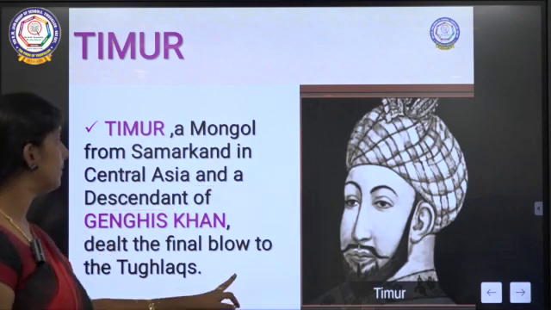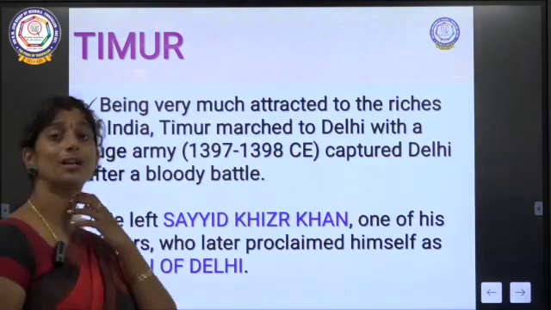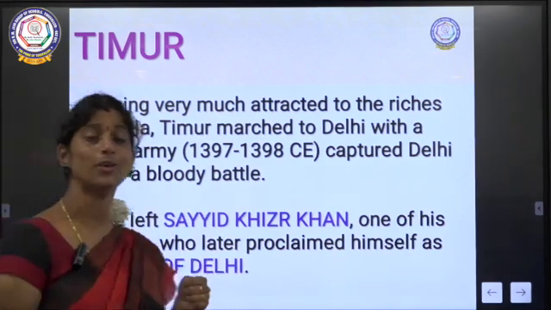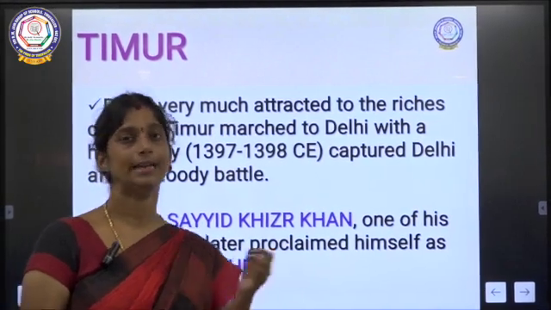He was very much attracted towards the riches of India, and impressed with all the resources available in India.